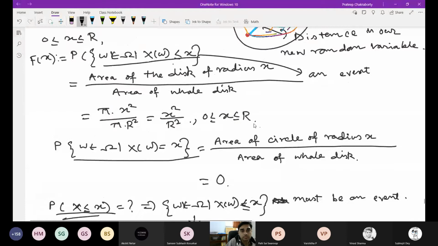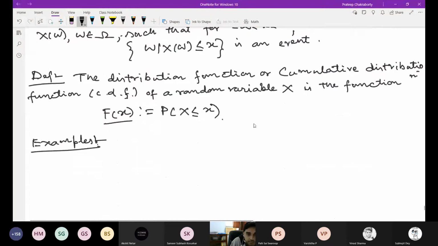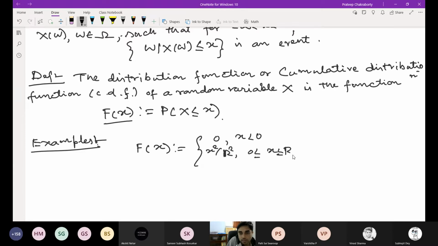So that means if we write the definition, the expression of F(x), this is equal to 0 if x is less than 0, x squared by r squared if 0 is less than or equal to x less than or equal to r, and 1 if x is greater than or equal to r.